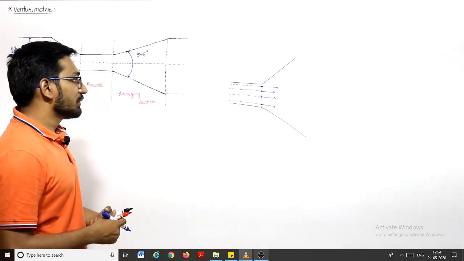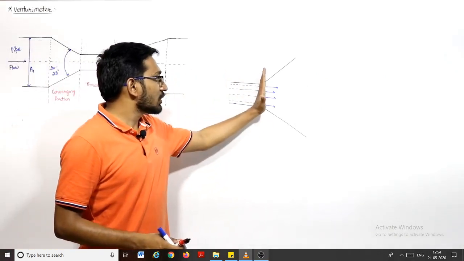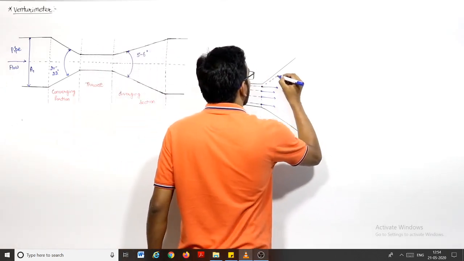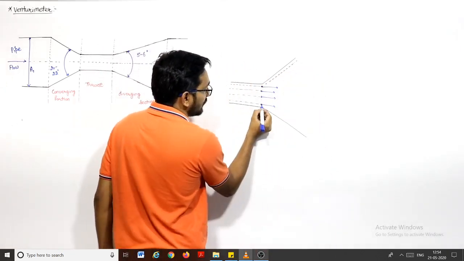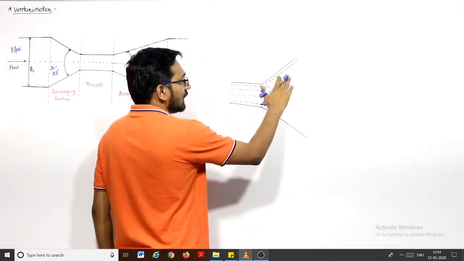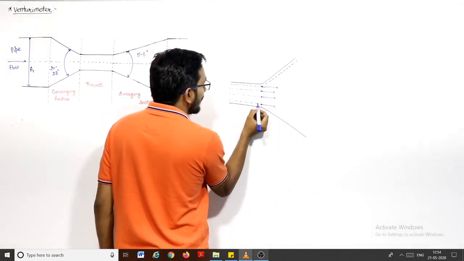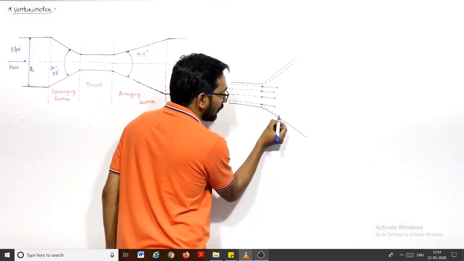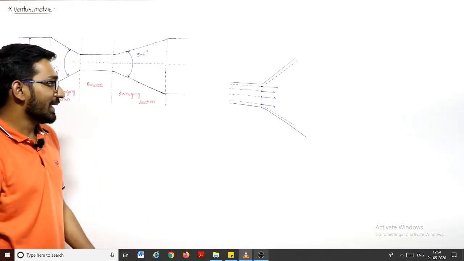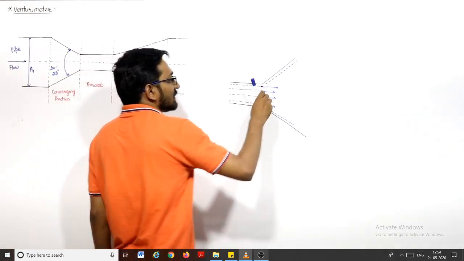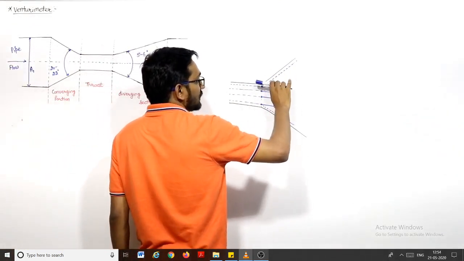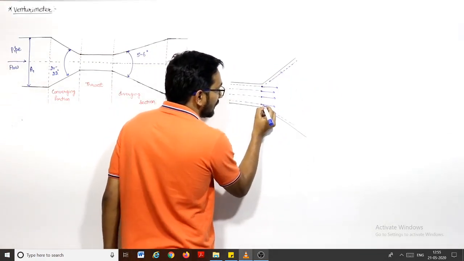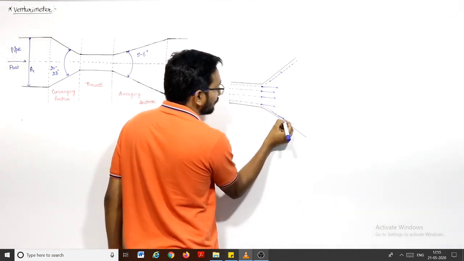But now, when these particles cross this section, they have to go in this direction. We are talking, first of all, about those layers of the fluid which are in contact with this solid boundary. So now this layer will have to go like this. That means the fluid particle momentum has to change from this direction to this direction.